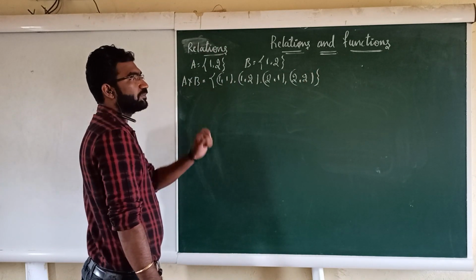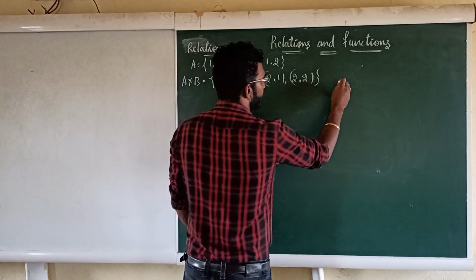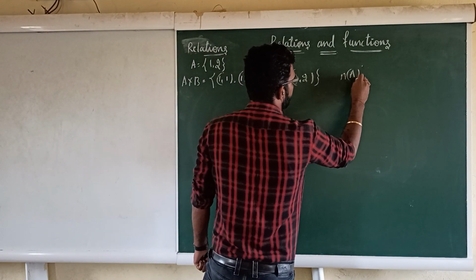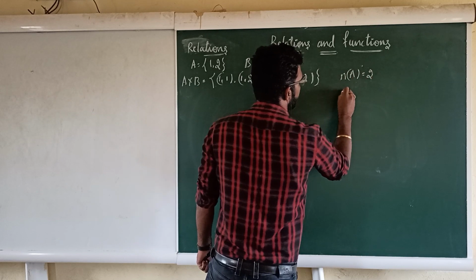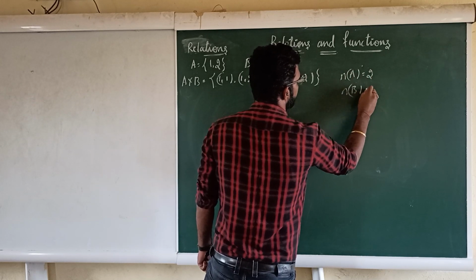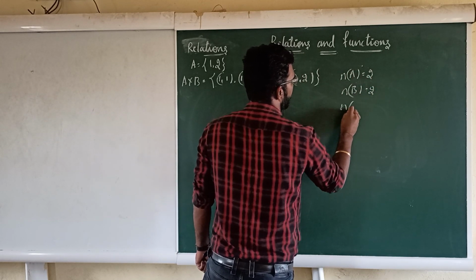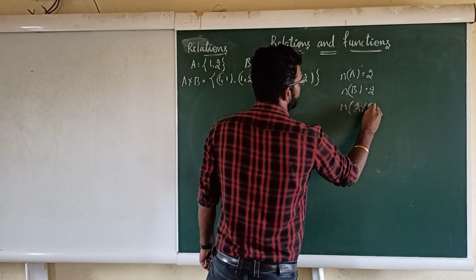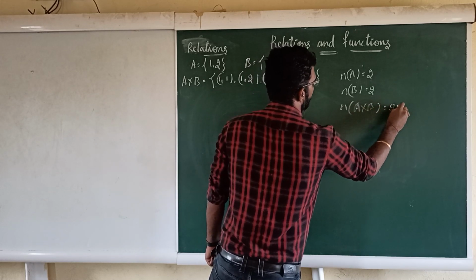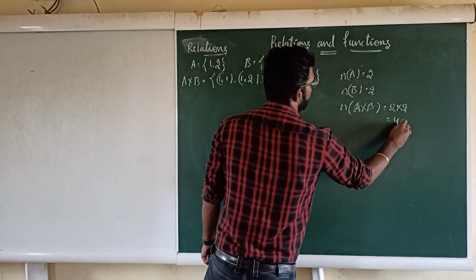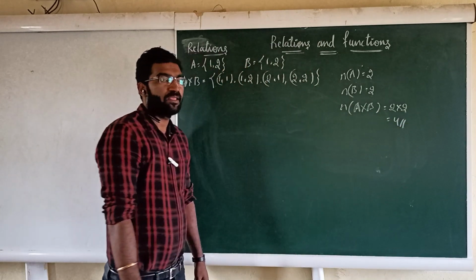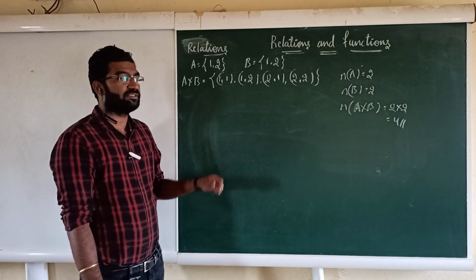Therefore A cross B has 4 ordered pairs. That is, n of A, the number of elements in set A, is 2, and n of B, the number of elements in set B, is 2. Therefore the number of elements in A cross B is 2 into 2, so 4 elements will be present, right? So this is about A cross B.